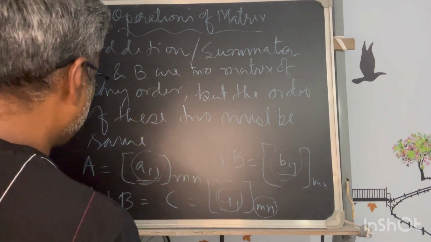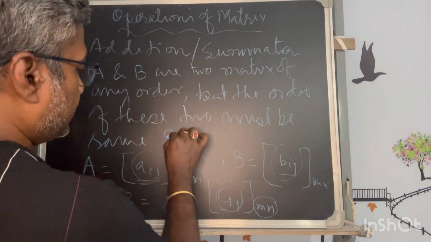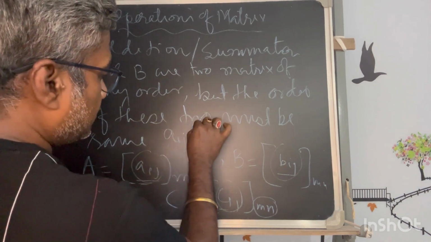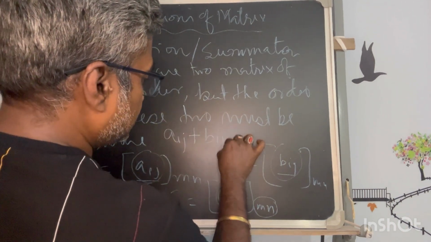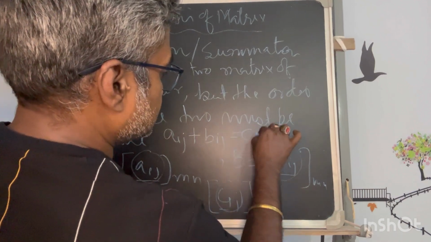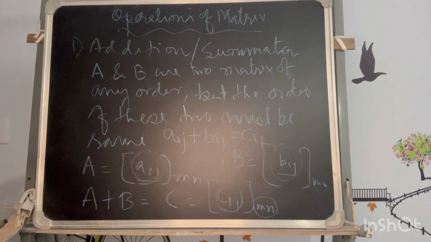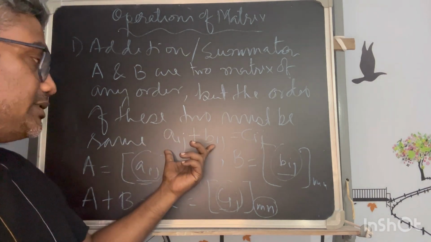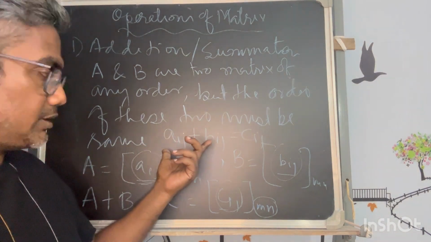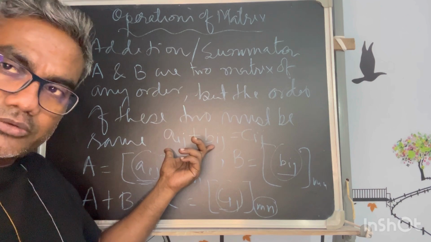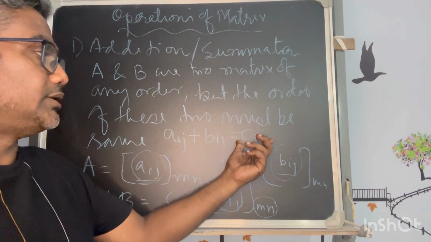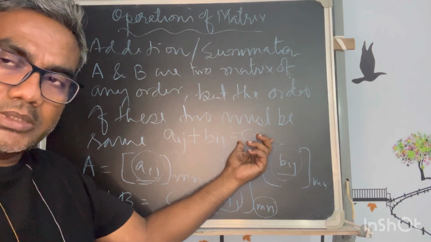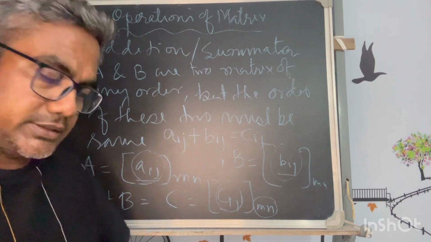So what would be the relation among them? I would get Aij plus Bij is equal to Cij. So this will be the relation. That means the same-located elements have to be added together to get the same-located element in the resultant matrix.